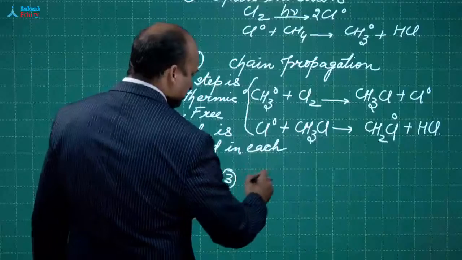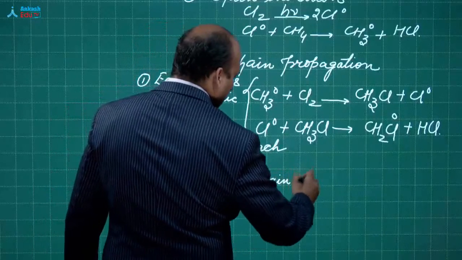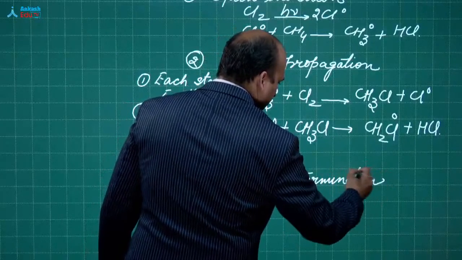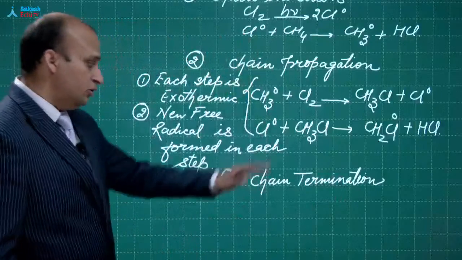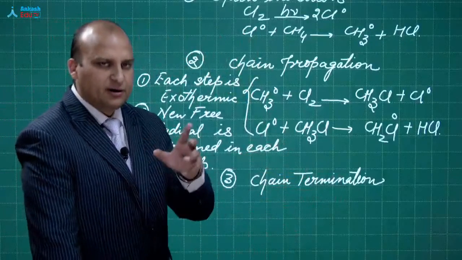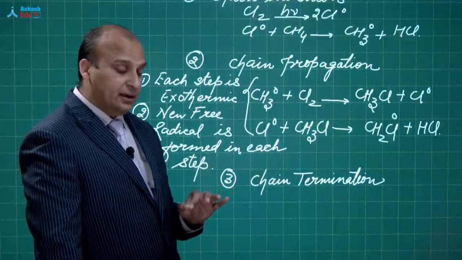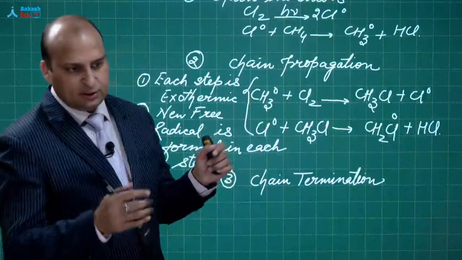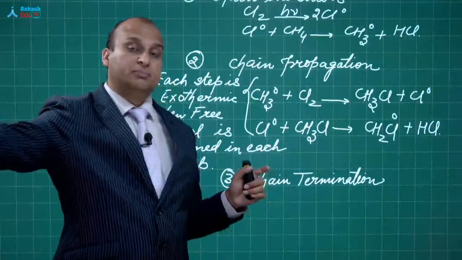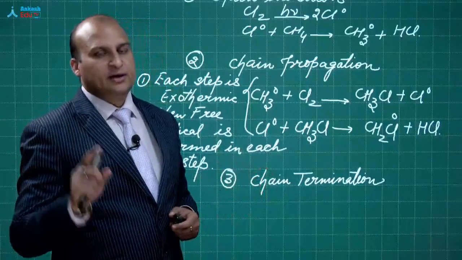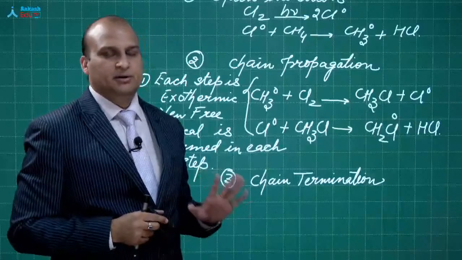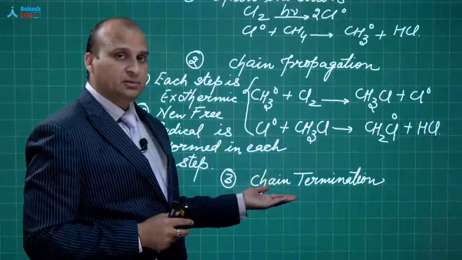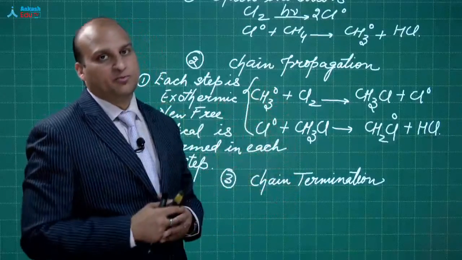Third is the chain termination, where whatever free radicals are left out, they will combine with each other. But only because of this chain termination step, we never consider free radical mechanism for any conversions. In exams, when A reacts with B to give C, or from A you form say B, how will you convert? You will never ever use the free radical mechanism in between, or free radical substitution should not be preferred. Reason: because when you are talking about chain termination, a large number of products can be formed.